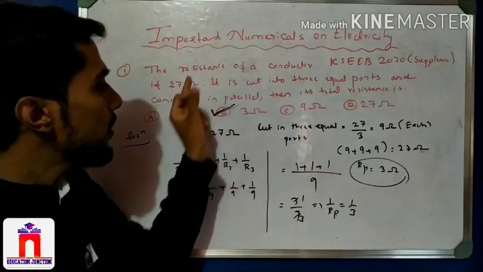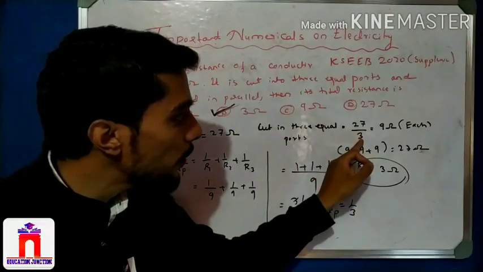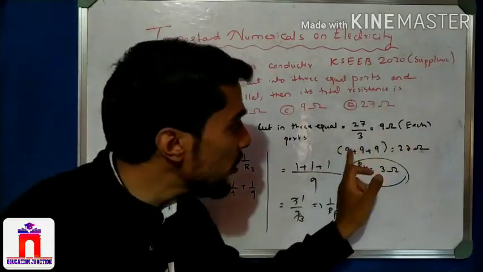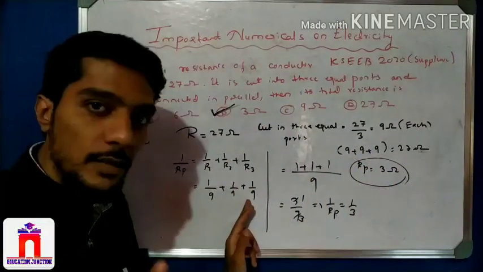I read the question, the resistance given, and then that resistance is cut into 3 parts, so divided by 3, so each is 9. These are 9, 9, 9, 27, each connected in parallel.